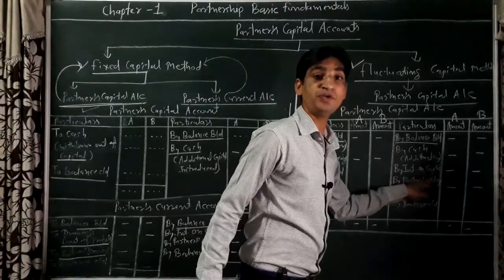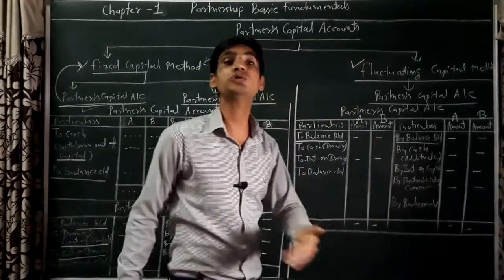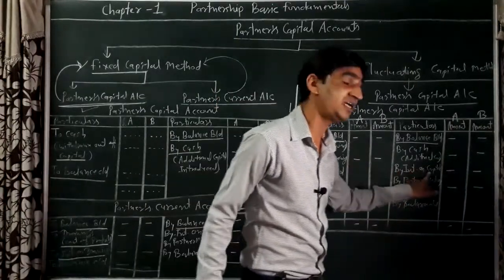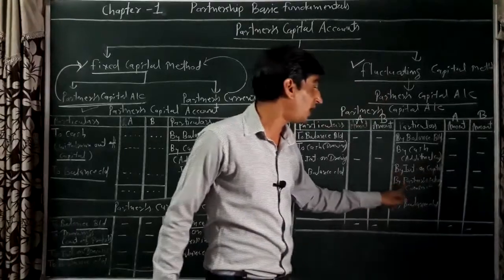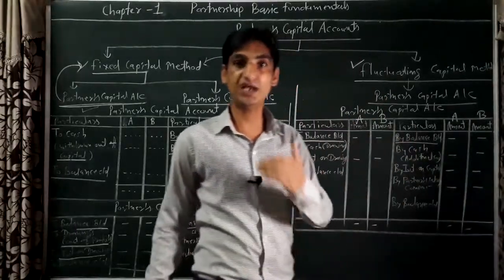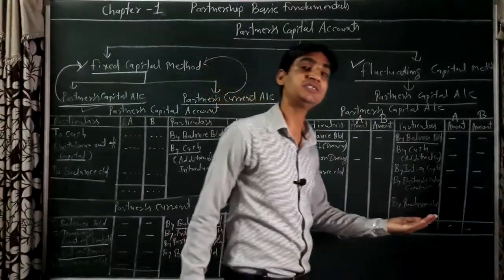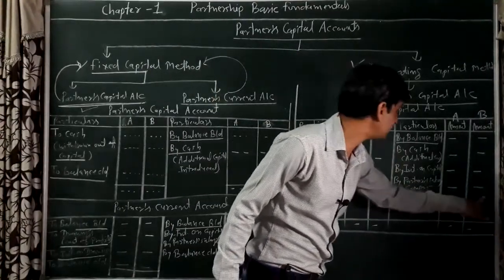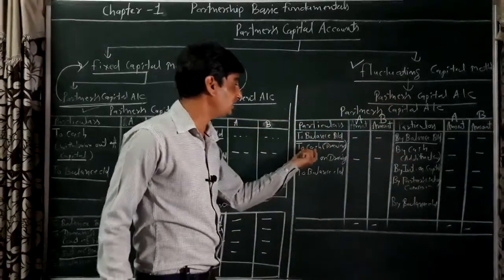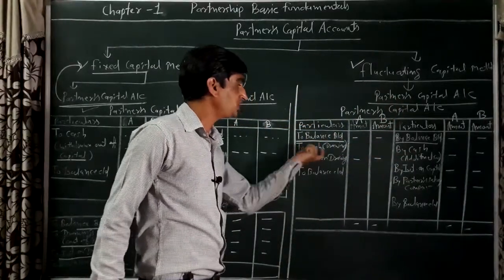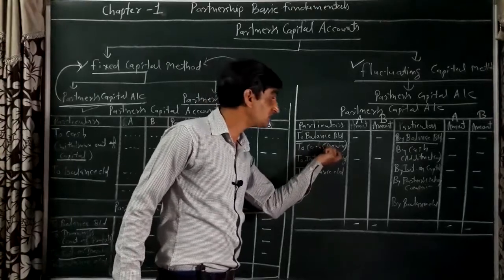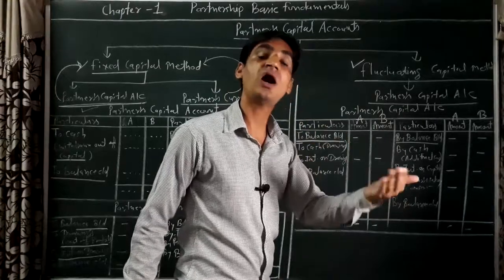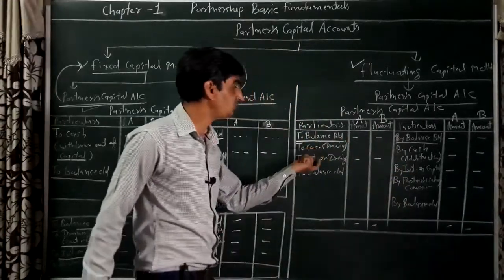By interest on capital: interest on capital also increases the partner's capital account balance, that's why it will be recorded in the credit side, A's and B's amount. Partner's salary, commission, bonus and remuneration also increase the partner's capital balance, that's why they will also be recorded in the credit side. Is it clear? In the debit side, these items will be recorded: "to cash, drawings". In such a condition, both kinds of drawings, either out of capital or out of profit, will be recorded here.